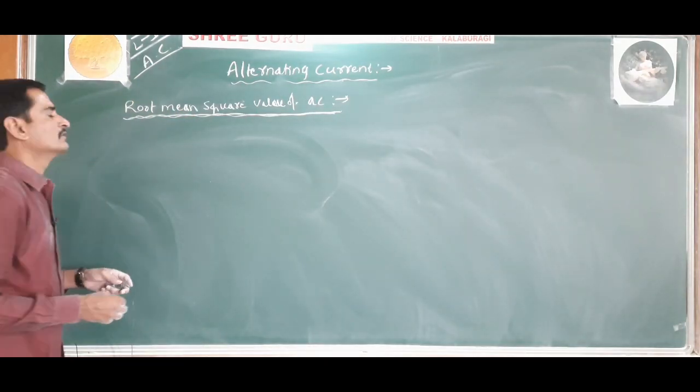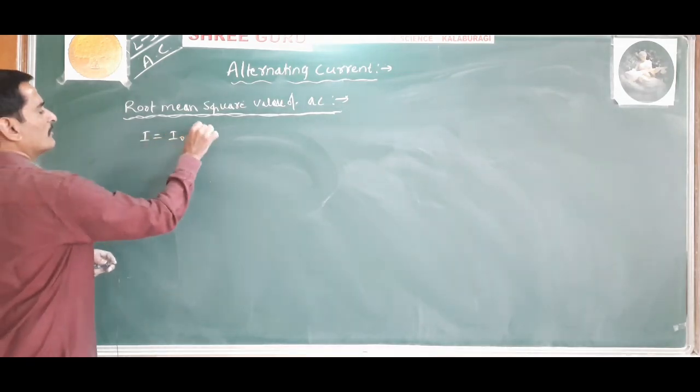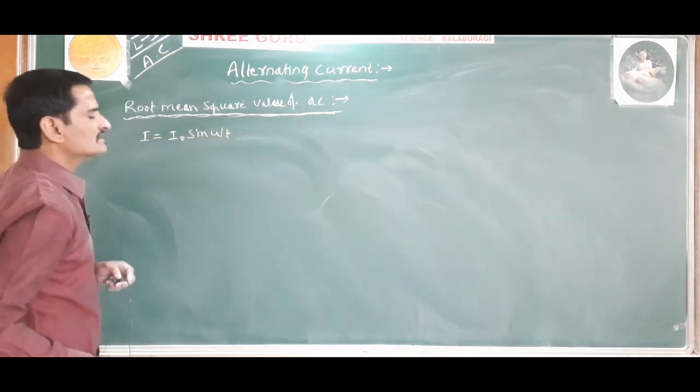Understood? Okay. So now let I is equal to I naught sin omega t be the instantaneous value of AC current.